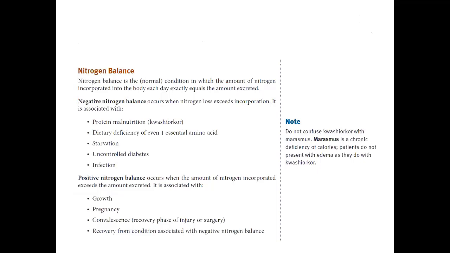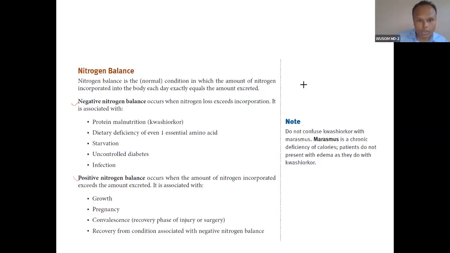Yes, sir. Okay, so you can go through negative nitrogen balance and positive nitrogen balance. I have listed the conditions, and I have taken this snapshot from your Kaplan, so you can go through it to understand. These are important things. Marasmus is a chronic deficiency of calories, and the patient does not present with edema, as in Kwashiorkor. Kwashiorkor has both edema and protein and energy deficiency. Here it is only chronic calorie deficiency. So you can study yourself.